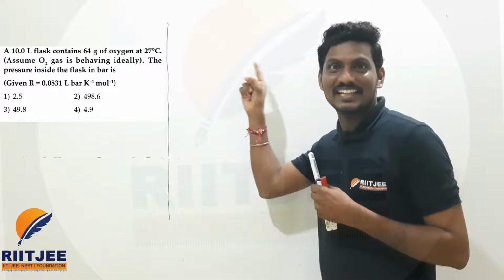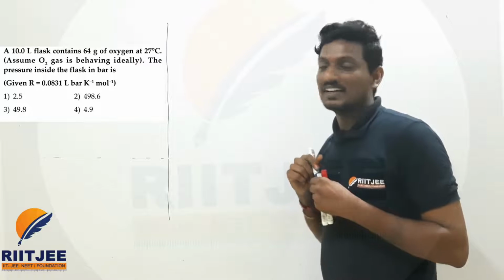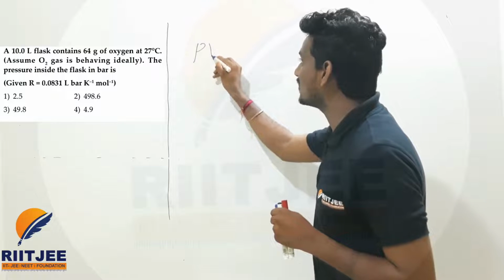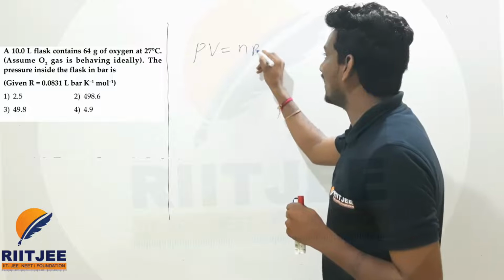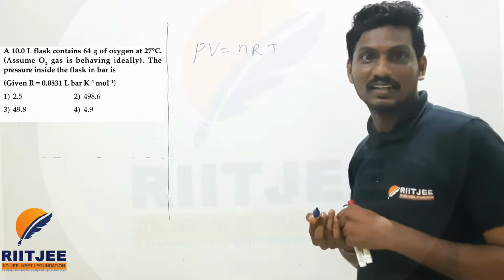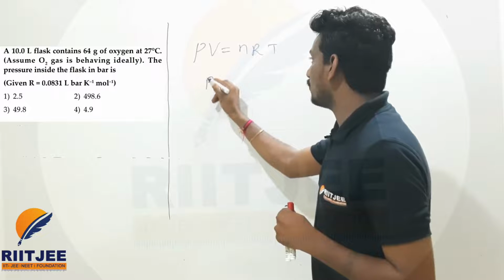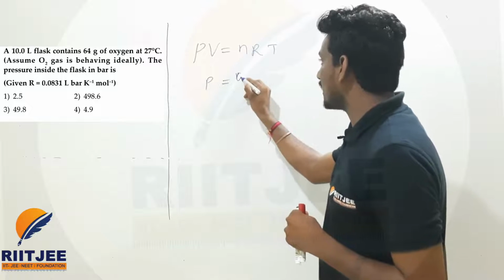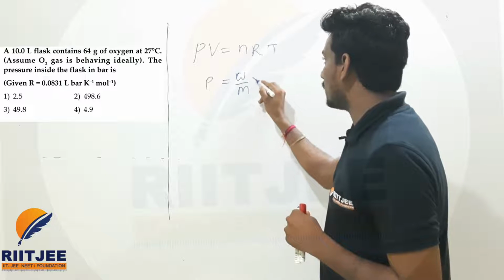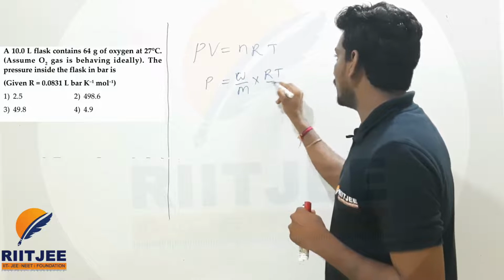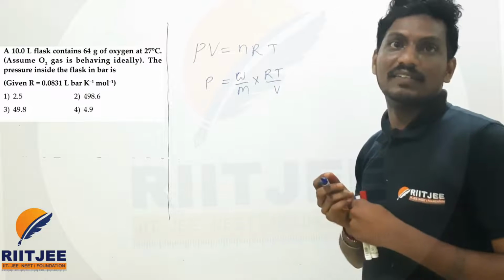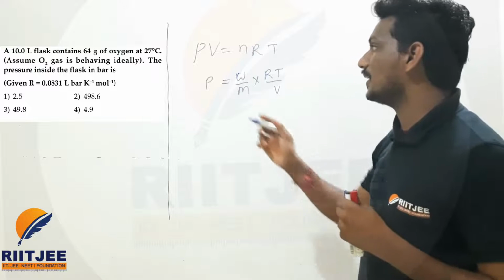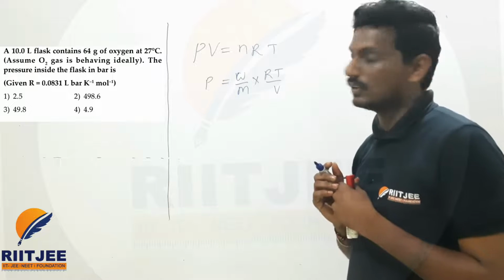Which one? This question is related to the ideal gas equation. Ideal gas means we remember who? PV, Sindhu. PV is equal to nRT. Now P is equal to, we need pressure only, nRT by V. So I can write n as weight by molar mass, into RT by V. In this question he has even given the R value also. R is equal to 0.0831 liter bar.